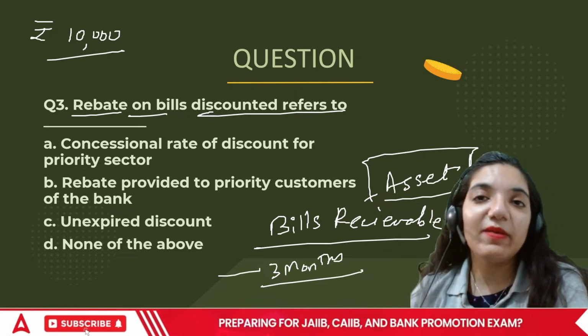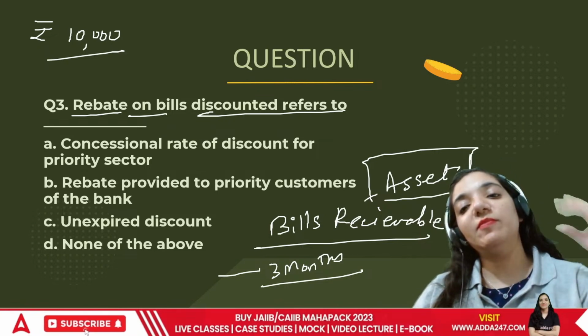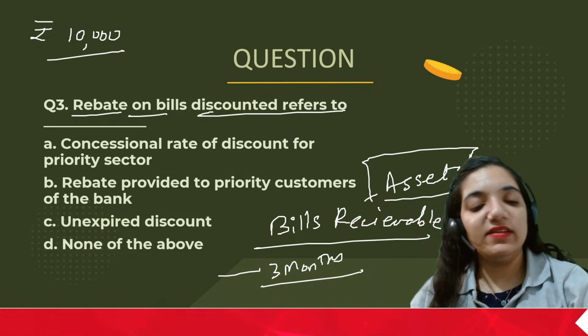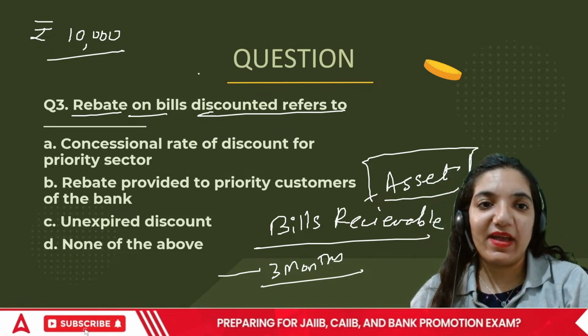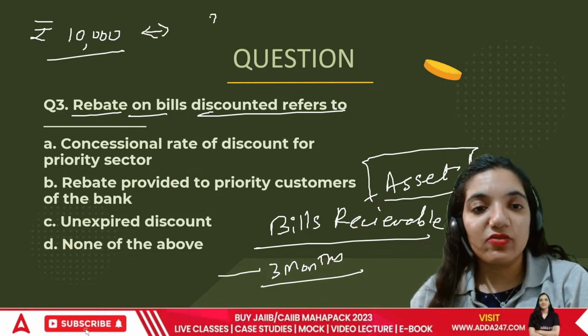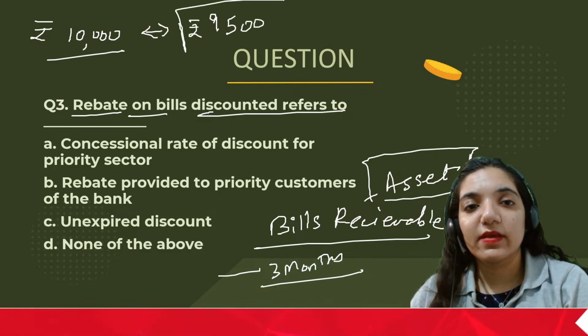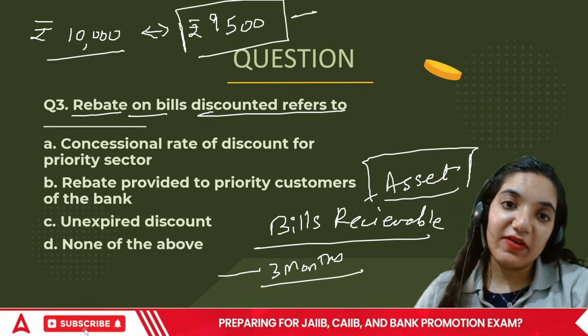There are so many people who are dependent upon banks, be it the bankers or so many other people. That doesn't make sense. So as soon as the bank said it, I felt the bank is right. What I can do is 9,500 rupees. The bank gave me 9,500.